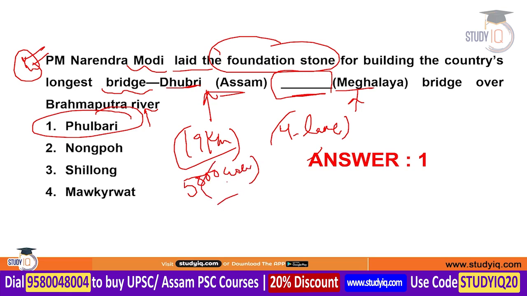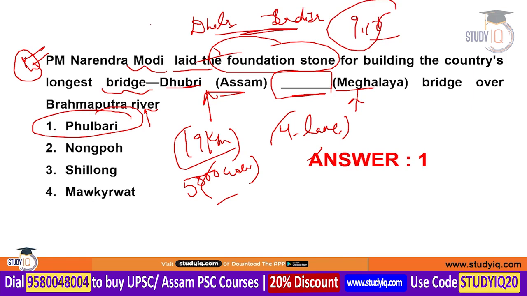In the present context, the longest bridge is the Dhola Sadia Bridge, which is 9.15 km long. Dhola Sadia Bridge is also referred to as Bhupen Hazarika Setu. It is also on the Brahmaputra river. Remember, the Dhubri Fulbari Bridge will be the 8th bridge over the Brahmaputra river.